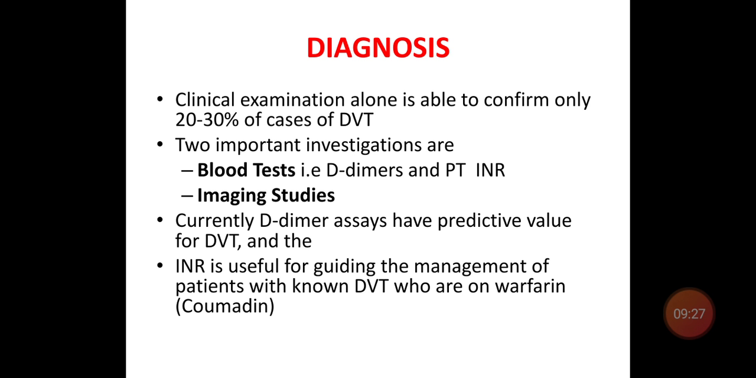So how do you diagnose deep vein thrombosis? Clinical examination alone is able to confirm only 20 to 30% of cases of DVT. So there are two important investigations you have to do: a blood test, that is D-dimer and prothrombin time with INR, and imaging studies. The D-dimer assay is predictive only for DVT, whereas PT/INR is useful in guiding the management of patients with known DVT who are on the oral anticoagulant warfarin.